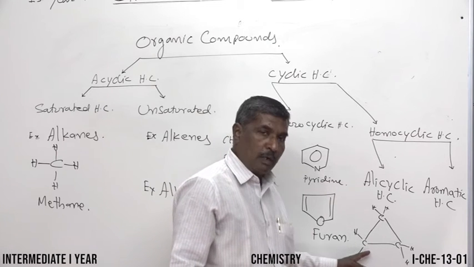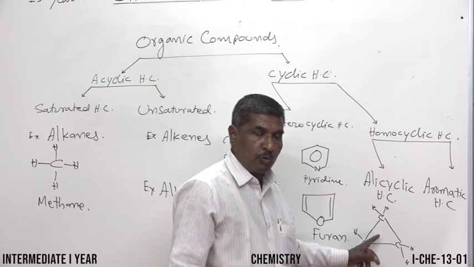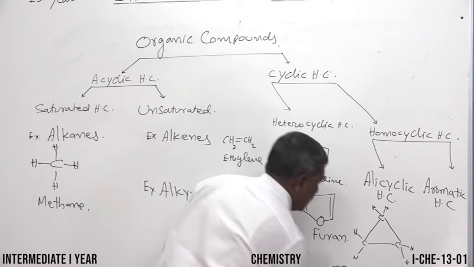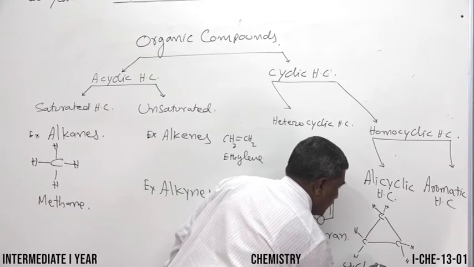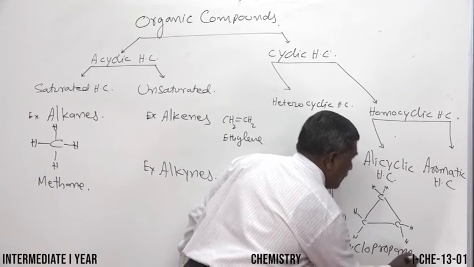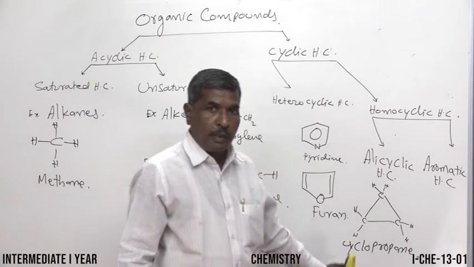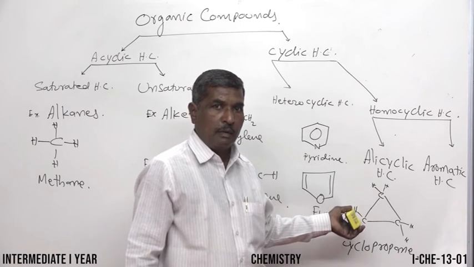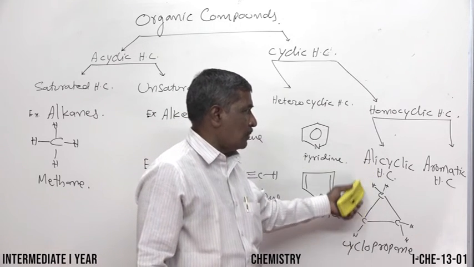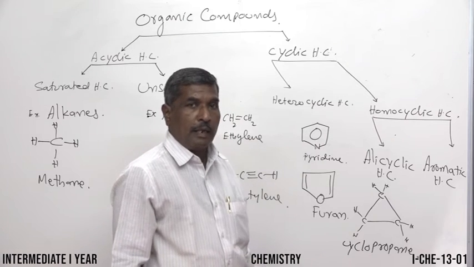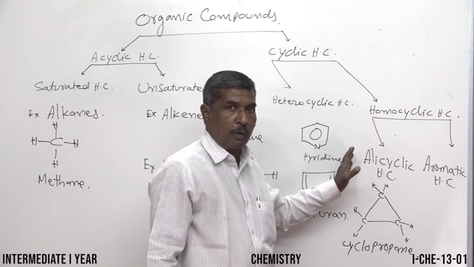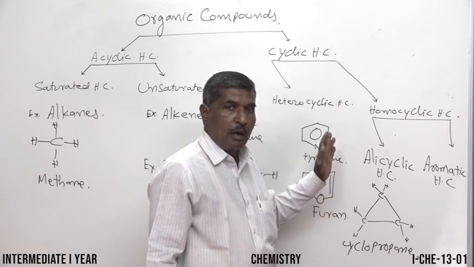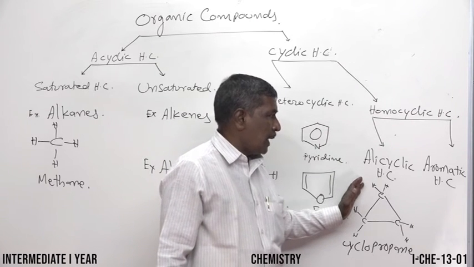All carbons are made with 4 sigma bonds. Cyclic saturated hydrocarbon is said to be cyclopropane. Cyclobutane, cyclopentane, cyclohexane. Like that, all alicyclic hydrocarbons come under the homocyclic alicyclic hydrocarbons. Cyclic saturated compounds are said to be alicyclic hydrocarbons.